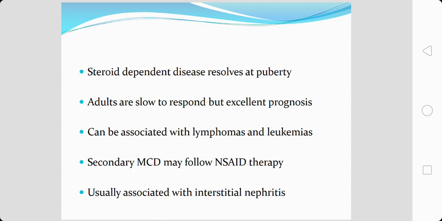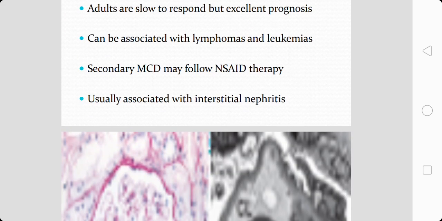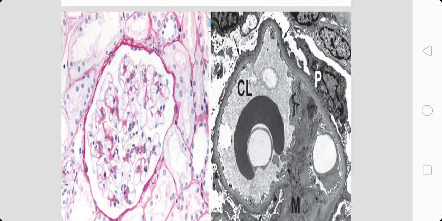Secondary minimal change disease, due to non-renal causes, has been noticed in long-term non-steroidal anti-inflammatory drug therapy. These NSAIDs cause interstitial nephritis, which can cause minimal change disease, or it is an association we have noticed with NSAID therapy.